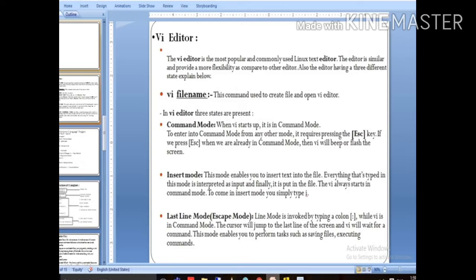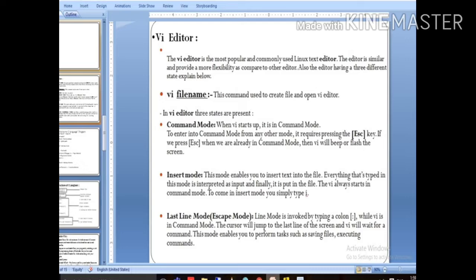Whenever you open your VI editor, by default it is in command mode. When you enter in command mode, by default when we open the editor, then you need to go to insert mode to write your code. So that's why you need to simply press I. Whenever you press I, it goes into insert mode. Inside the insert mode, you are able to write your code.